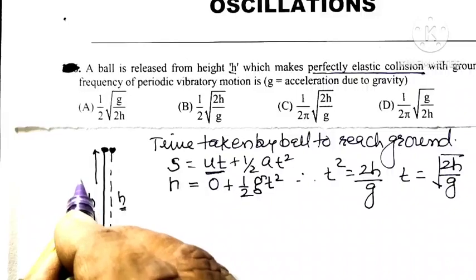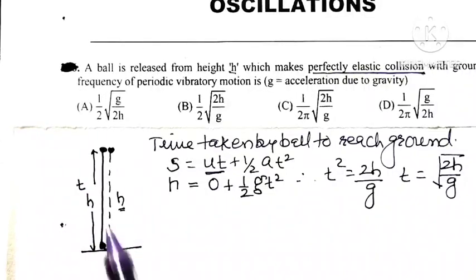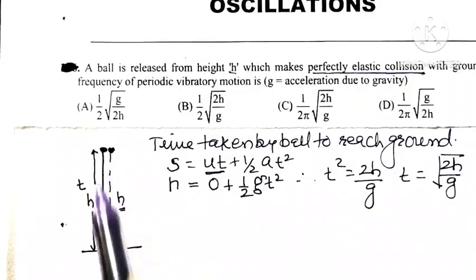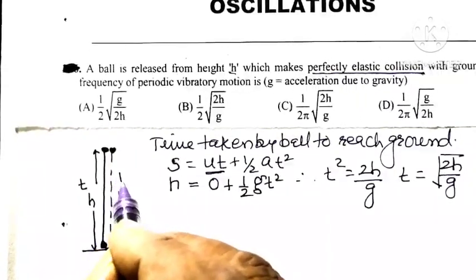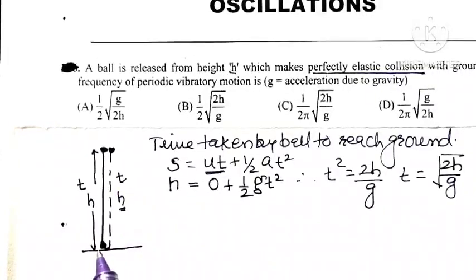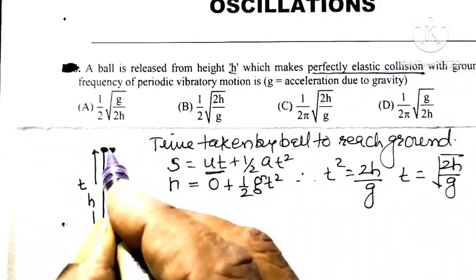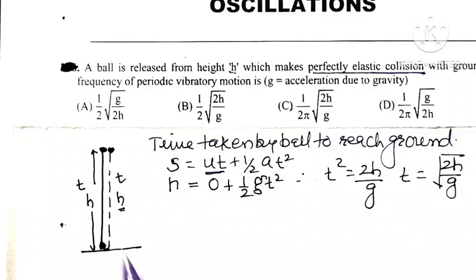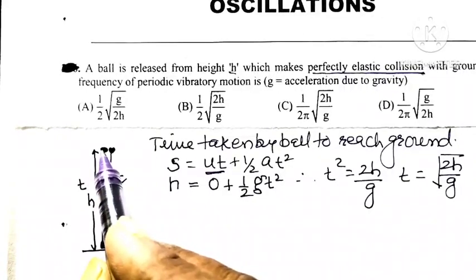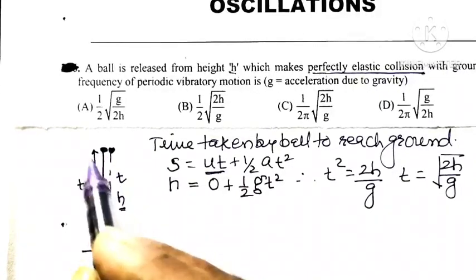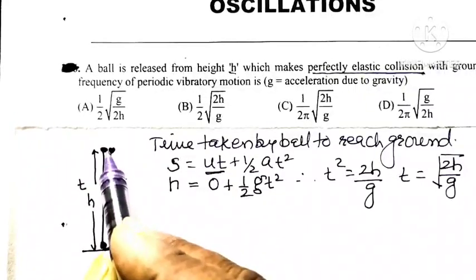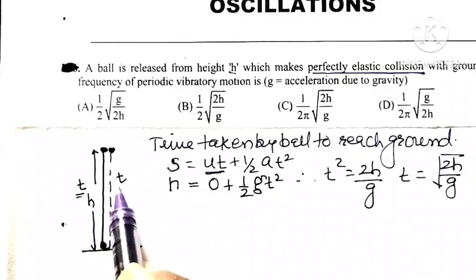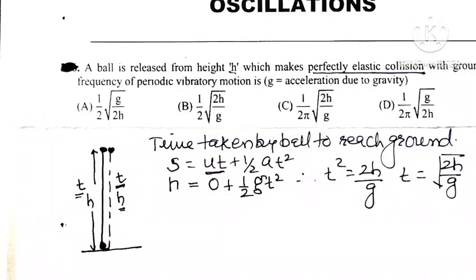Means we can say t is the time taken by the ball to reach the surface of earth when it is released from height h. And remember, the same time t will be taken by that ball to rebound and reach the height h. Means the total time taken by the ball to move from its original position to the surface of earth and back to the original position is t plus t, that is 2t.